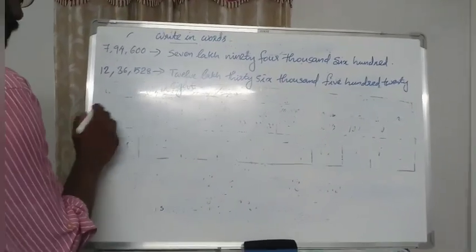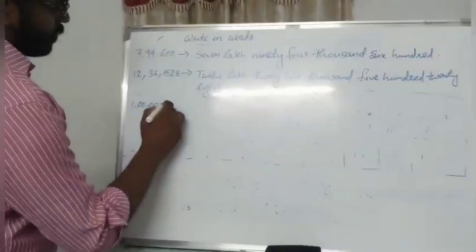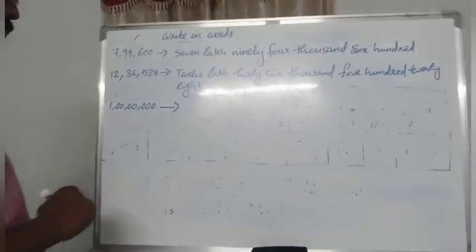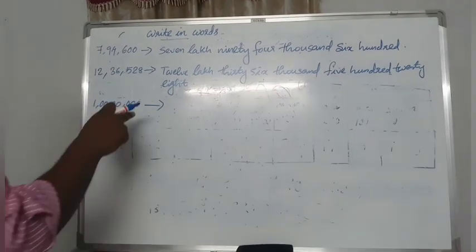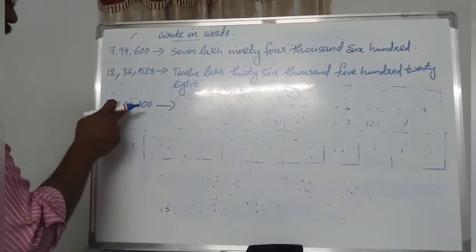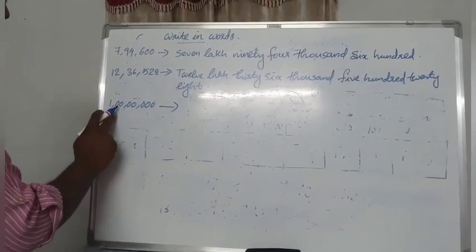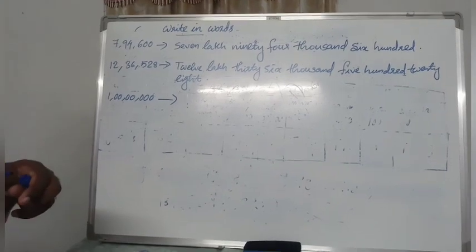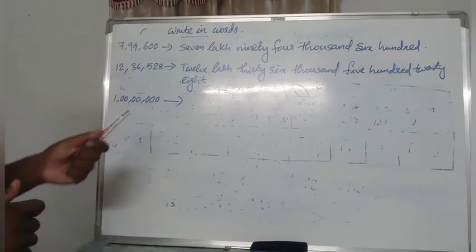Next, how will you read this one? Can you count this? Yes, ones, tens, hundreds, thousands, ten thousands, lakh, 10 lakh, crore. How will you read this? It's a simple one. You already have seen it.